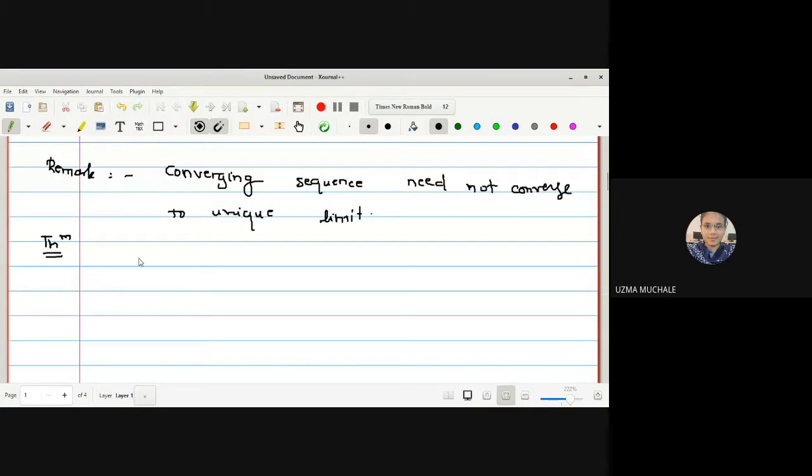Okay, now let us go for the next theorem. In a T2 space, any converging sequence converges to a limit point. That is, we are going to say that it has a unique limit point. In a T2 space, any converging sequence converges to a unique limit point.